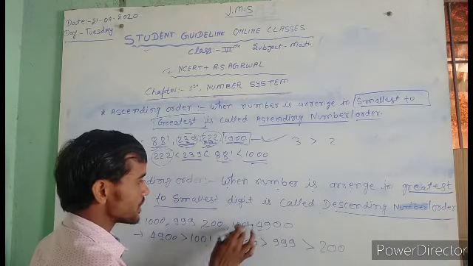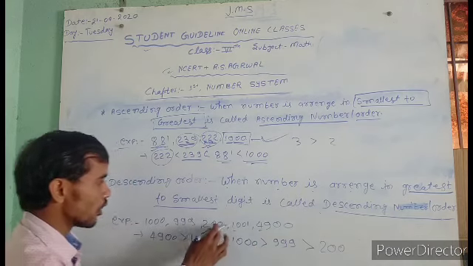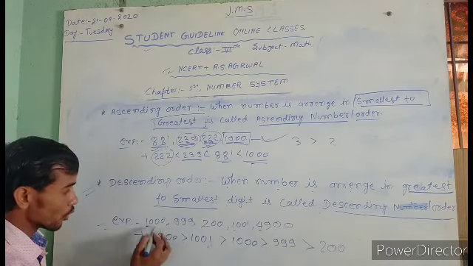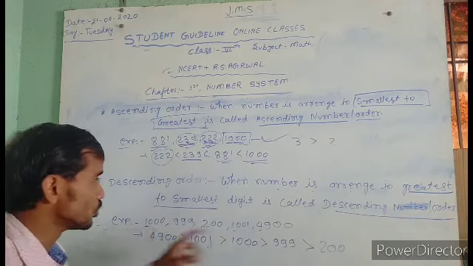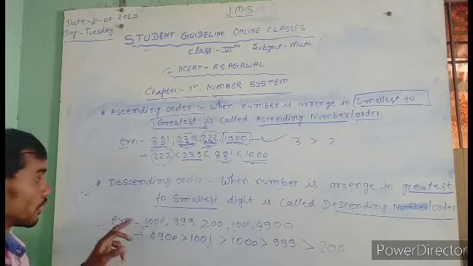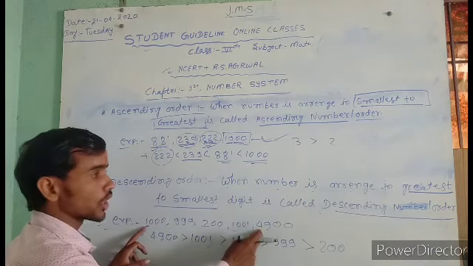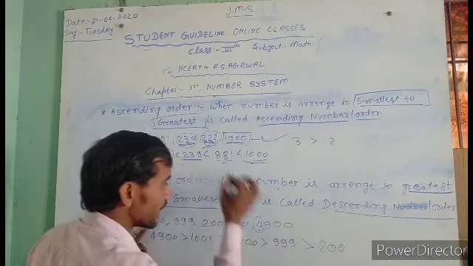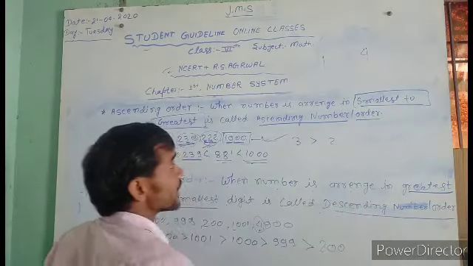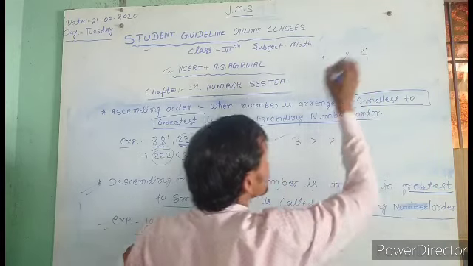Both are four-digit numbers, with digits in the thousands place. So what do you find? The greatest number is 1000 here and 4000 here. Which is greater, 1 or 4? 4 is greater than 1.